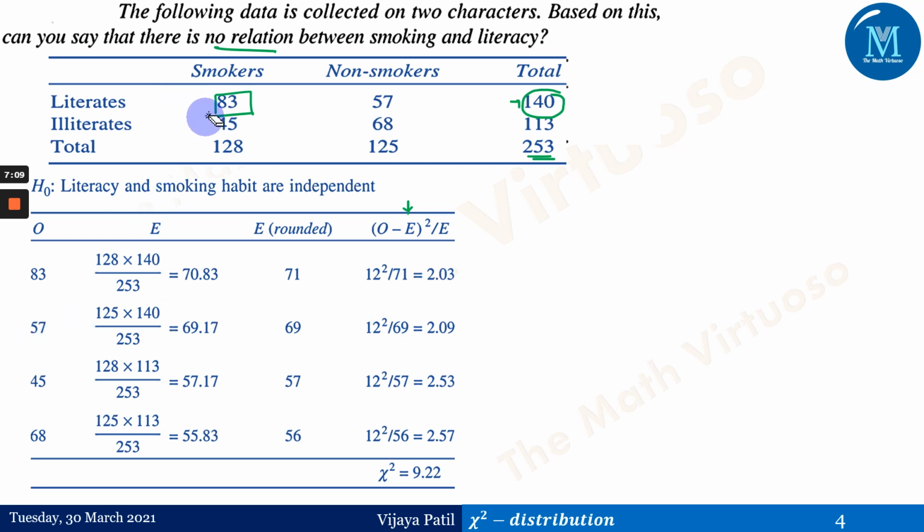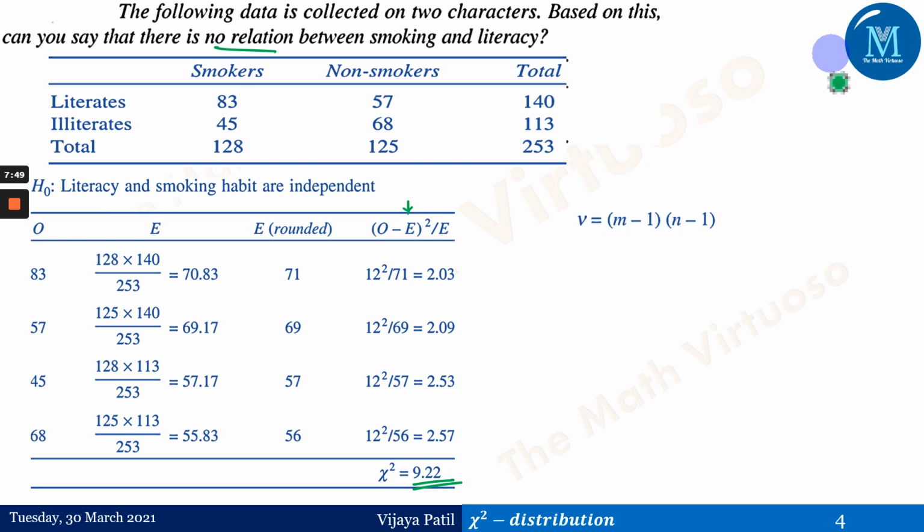Similarly, corresponding to 57, the expected frequency is 140 into 125 divided by 253, which is 69.17, rounded off to 69. Similarly for the other numbers: for 45 it is 113 into 128 upon 253, and for 68 the expected frequency is 125 into 113 upon 253. We have got these values, and if you add them up, we get the chi-square value as 9.22.